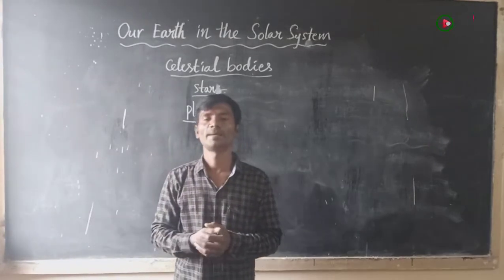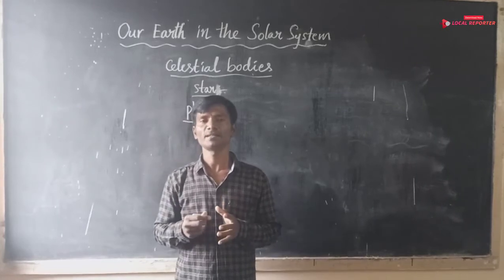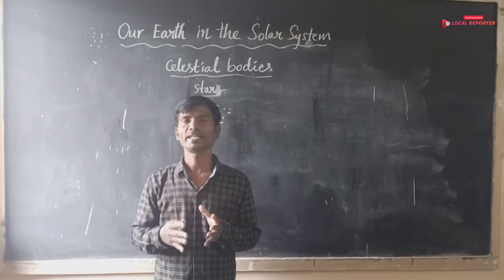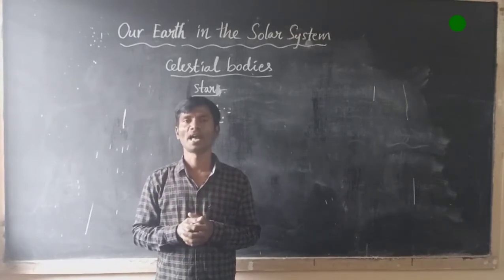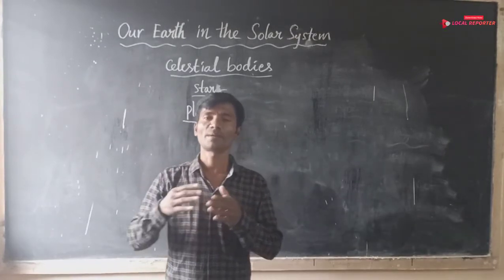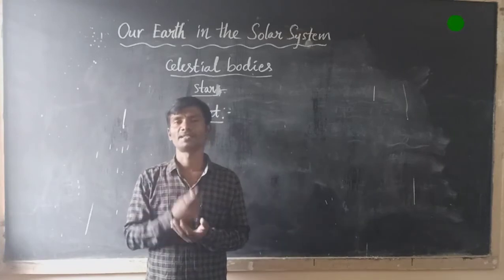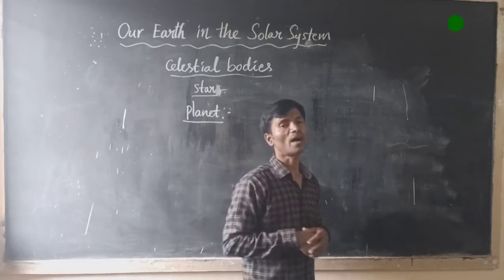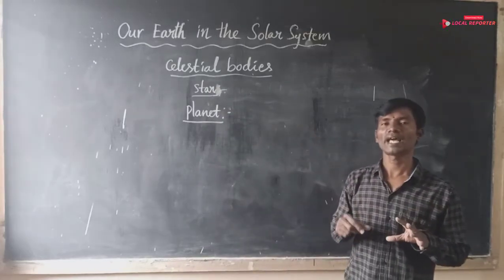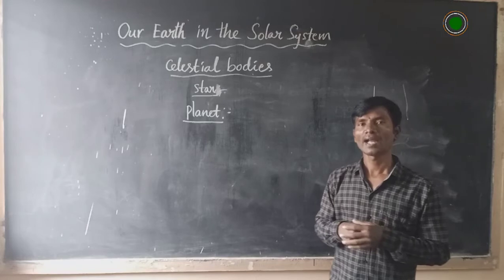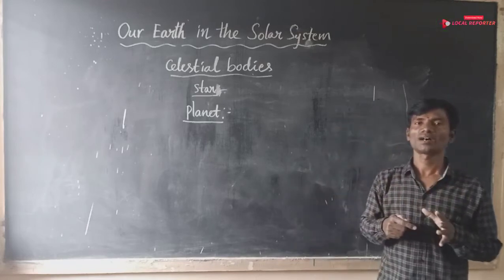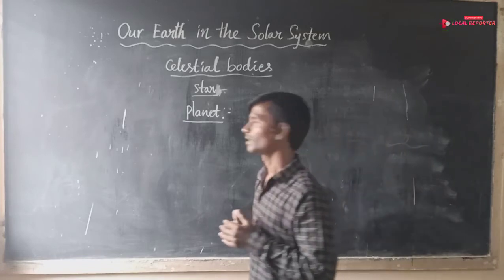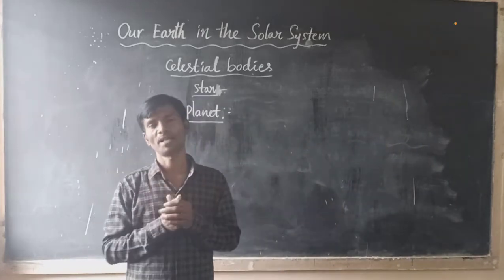A celestial body which does not have its own heat and light and gets them from a star is called a planet. Okay children, that is the definition of a planet.